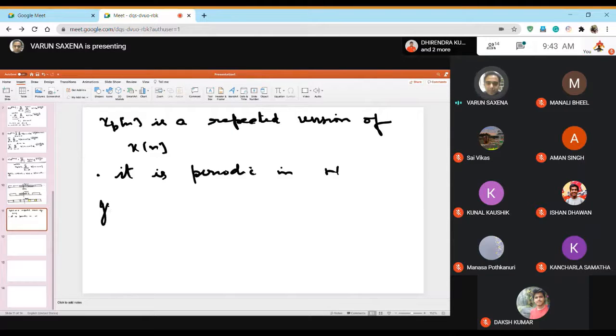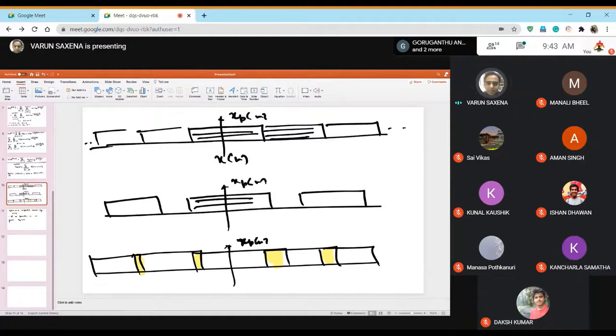So now my question is this. If you are given xpn, how is it that you can ensure that you can derive xn from it back again? How can you ensure that? Aliasing, exactly. So if you look at these three diagrams, you can see that if you are given a waveform of xpn, then you can derive xn from it if either this case exists or this case exists.